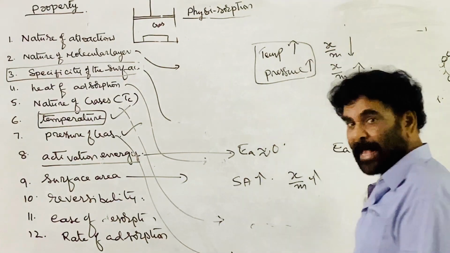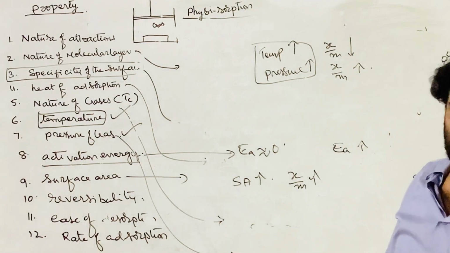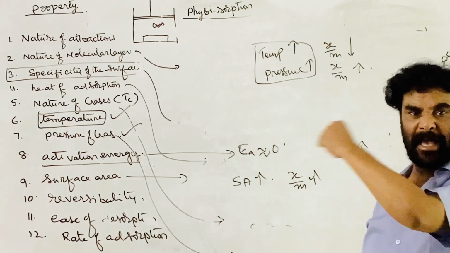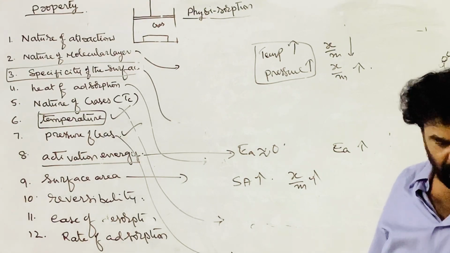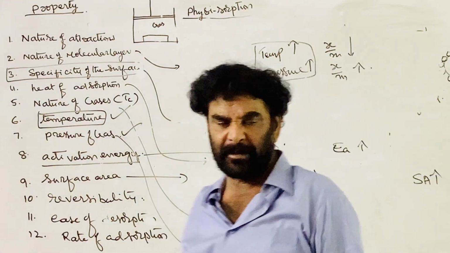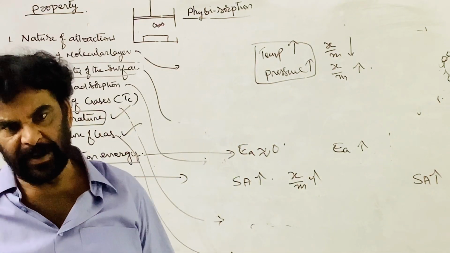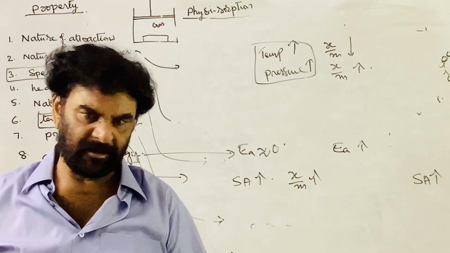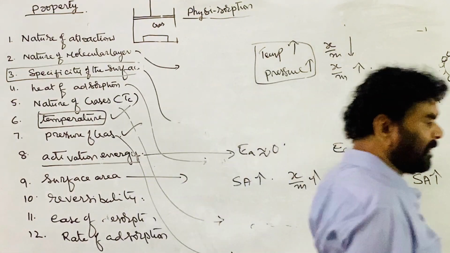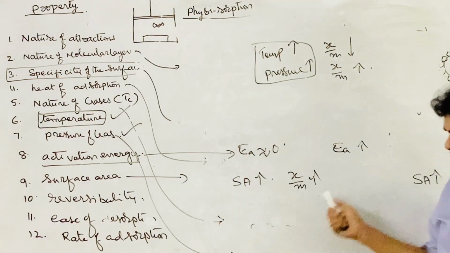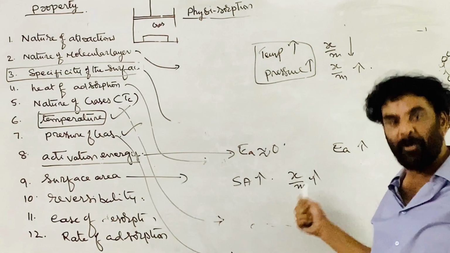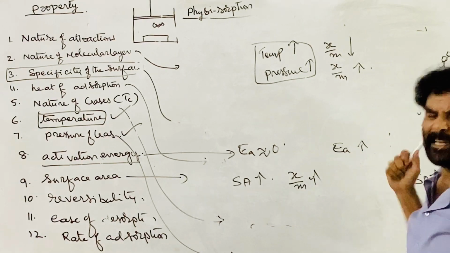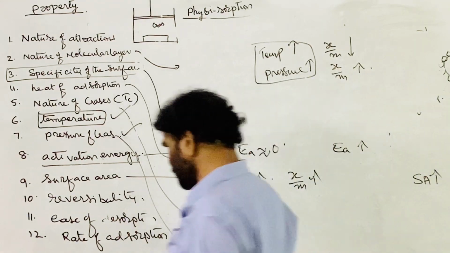Here, adsorbed gases are chemically attached to the surface, and to come out they have to break the strong chemical bond between the surface of the adsorbent and the gas molecule. Therefore it is difficult, almost irreversible. Reversibility is negligible in chemical adsorption.